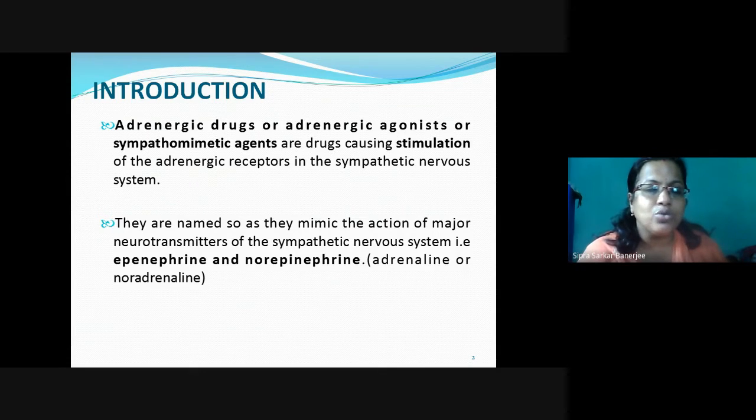So they are named so because they mimic the action of the major neurotransmitters of the sympathetic nervous system, that is epinephrine or norepinephrine. That means epinephrine means adrenaline and norepinephrine means noradrenaline. That means the emergency hormone, and the action related to norepinephrine is antagonizing the action of epinephrine. So whenever there is any deficiency or any problem with epinephrine and norepinephrine, these synthetic drugs can be applied to the patients where required.